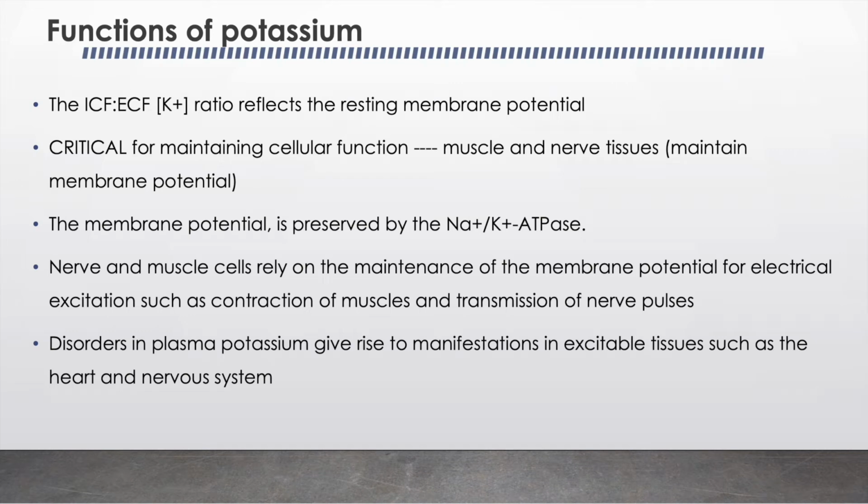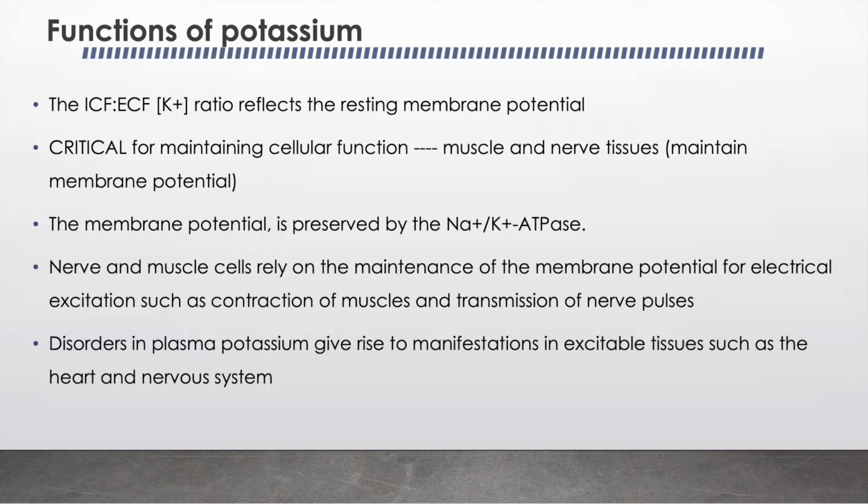Functions of potassium. The intracellular to extracellular potassium gradient reflects the resting membrane potential. And this is critical for maintaining cellular function, mostly of the excitable tissues like muscle and nerve tissues. The membrane potential is preserved by the sodium-potassium ATPase. The nerve and muscle cells rely on the maintenance of the membrane potential for electrical excitation, such as contraction of the muscles and transmission of nerve impulses.